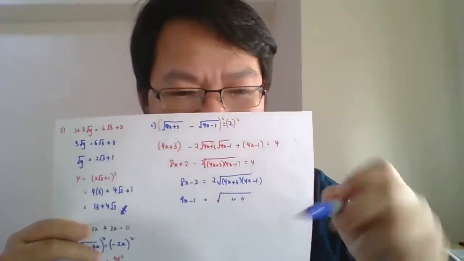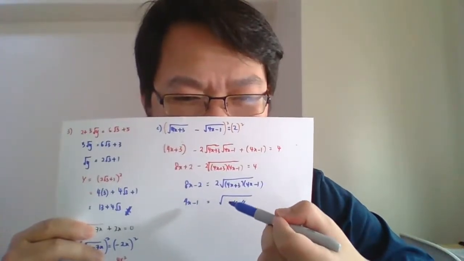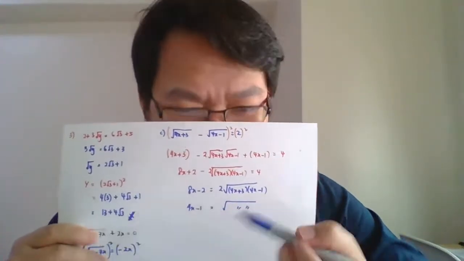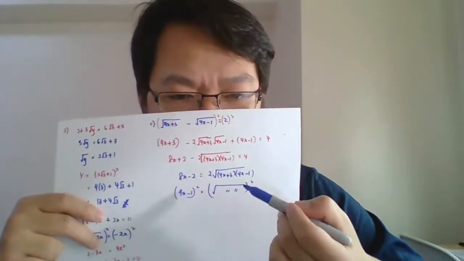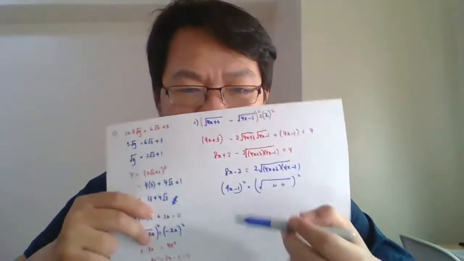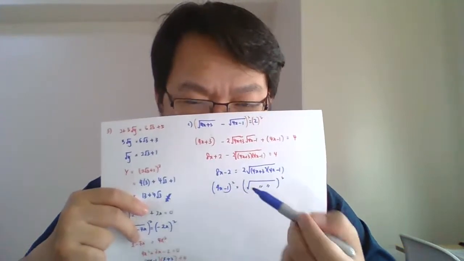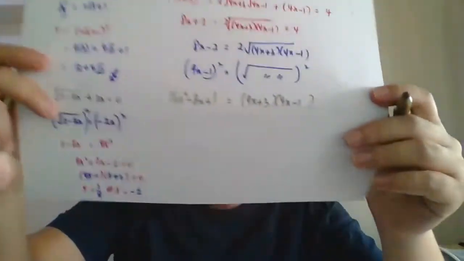Now, how do we solve the problem? So we need to square both sides, right? Square again both sides. Okay, we square again both sides. So when we square again both sides, this square root and square akan mati. But this one, 4x minus 1, you need to expand. Dia akan jadi seperti ini. 16x squared tolak 8x tambah 1 sama dengan, okay, this is what we are supposed to get.